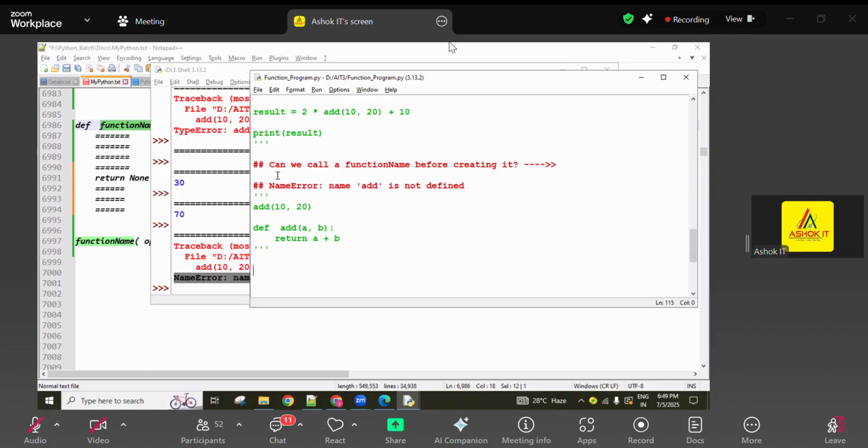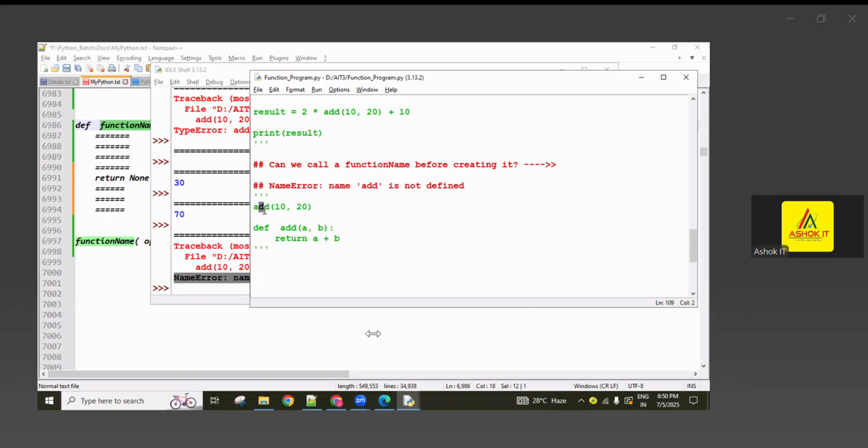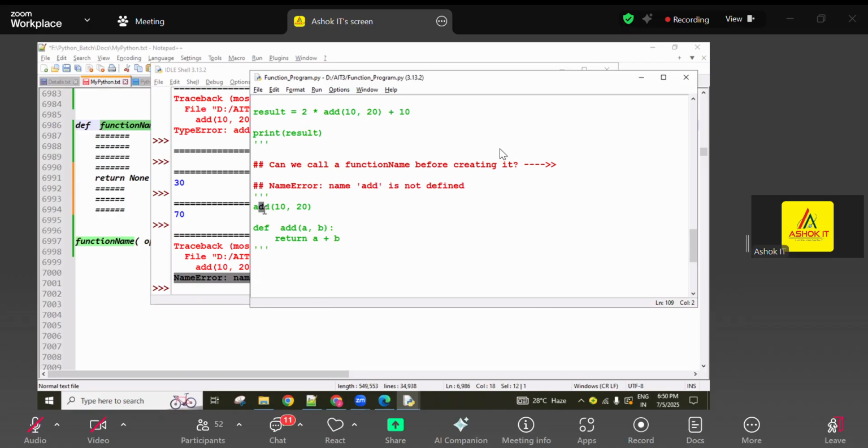Bye bye. If an identifier name is not available in the memory, it returns name error. Function name is an identifier name. Variable names, function names, method names, class names, these are all identifier names. I explained previously what the identifiers are. The concept, don't forget it.